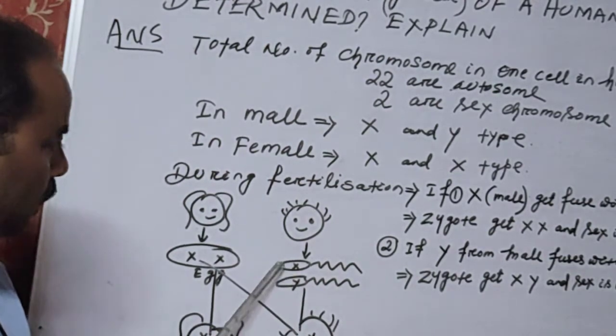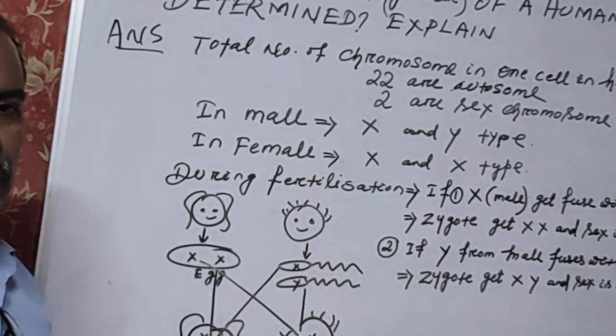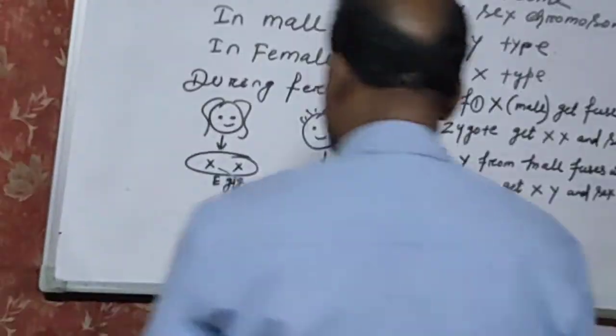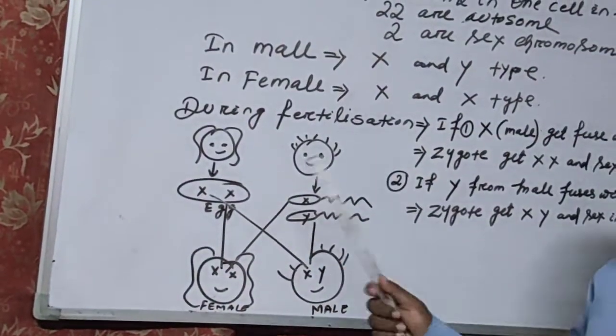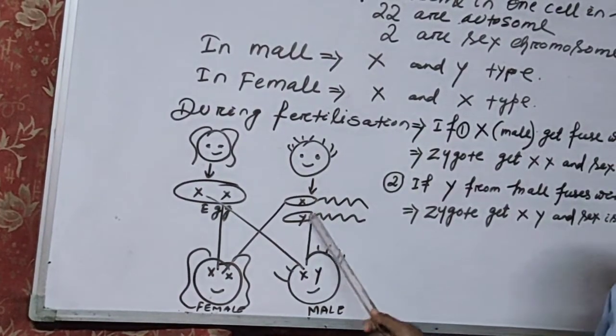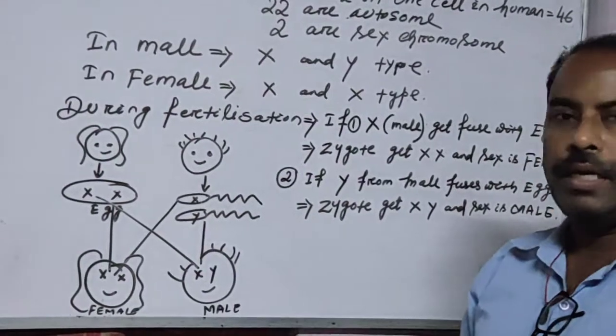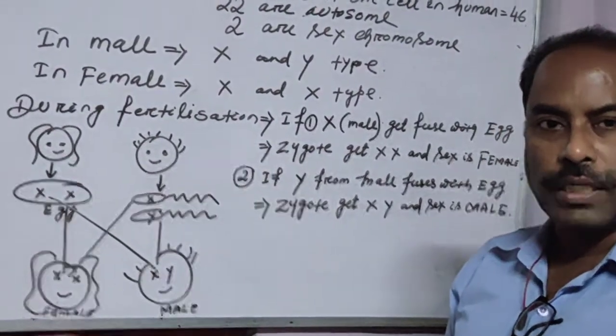One is X type, one is Y type chromosome, that is the sperm. So during fertilization, whichever sperm goes and fuses with the egg determines the sex of the child.